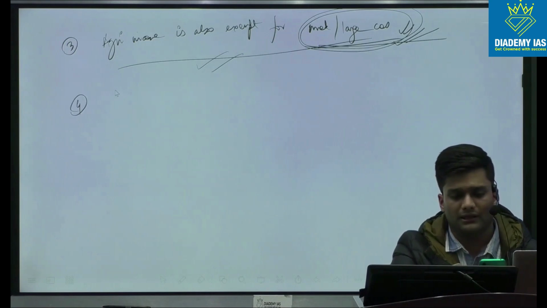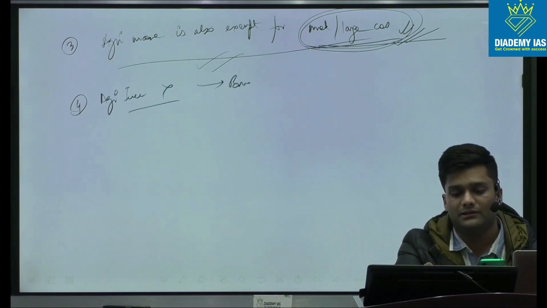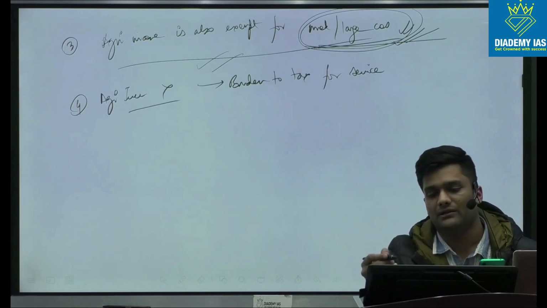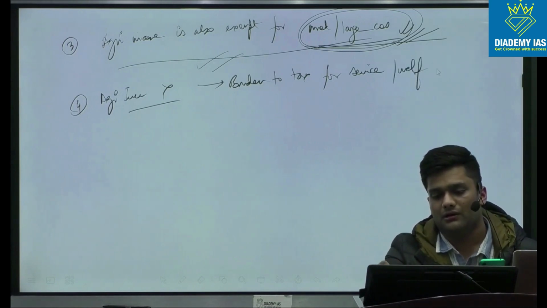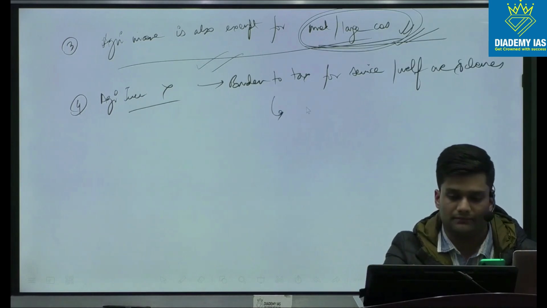Another argument is that because agriculture income is not being taxed, the burden of taxation for serving our economy and providing welfare schemes and government expenditure falls on the other assessees.